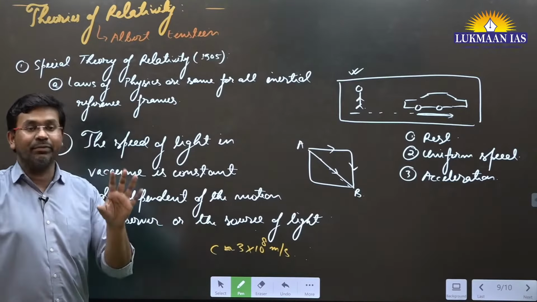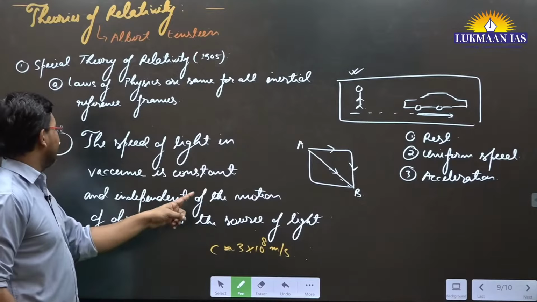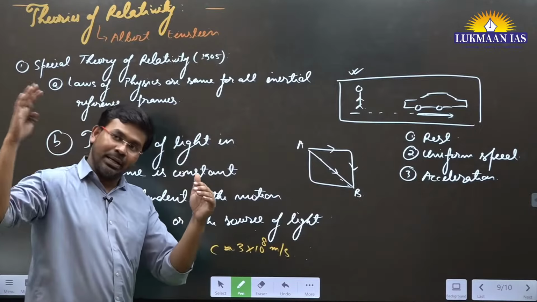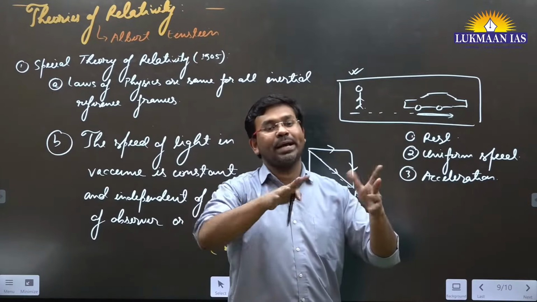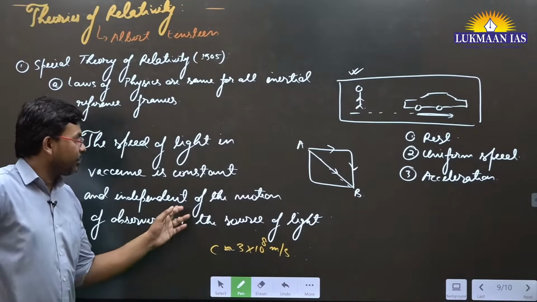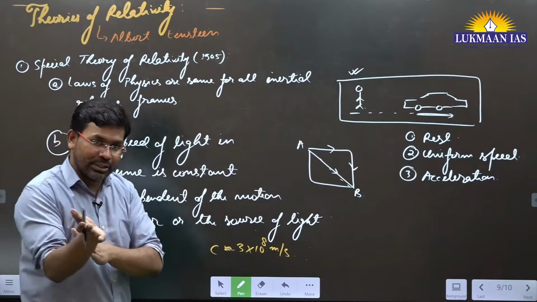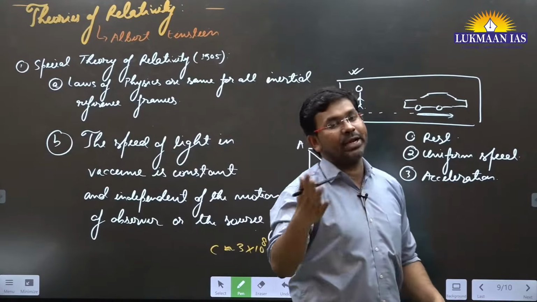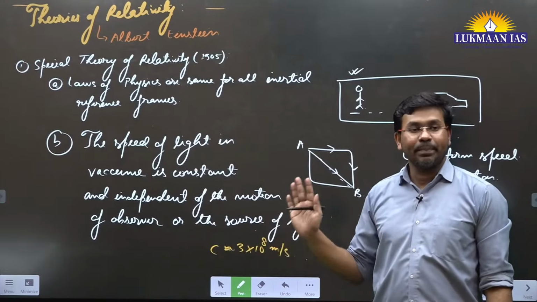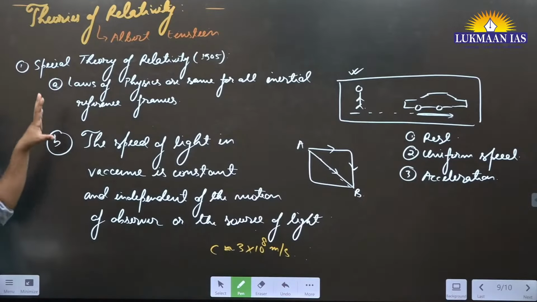So speed of light in vacuum is the same, it remains constant, irrespective or independent of the motion of the observer. For example, light is moving and the observer is also moving. No matter at what speed or velocity the observer is moving, the speed of light is not going to change. And it is also independent of the source of light. You can have light from a torch light, you can have light from a big source. Speed of light will be the same. It is 3 into 10 raised to power 8 meter per second. Okay, this is the thing. So these are the two postulates of the special theory of relativity that was given by Albert Einstein, and it does have many consequences.